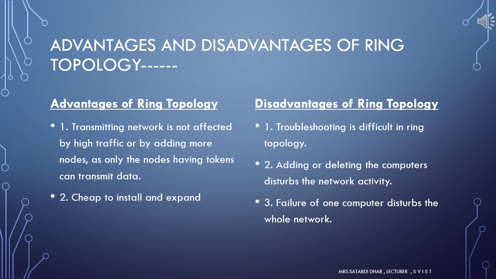The ring topology has some advantages and disadvantages. The advantages of ring topology are: it is easy to install and reconfigure. Again, adding or deleting a device in ring topology needs you to move only two connections. The troubleshooting process is difficult in a ring topology. Failure of one computer can disturb the whole network. It offers equal access to all the computers of the network. Faster error checking and acknowledgement is possible in this ring topology.